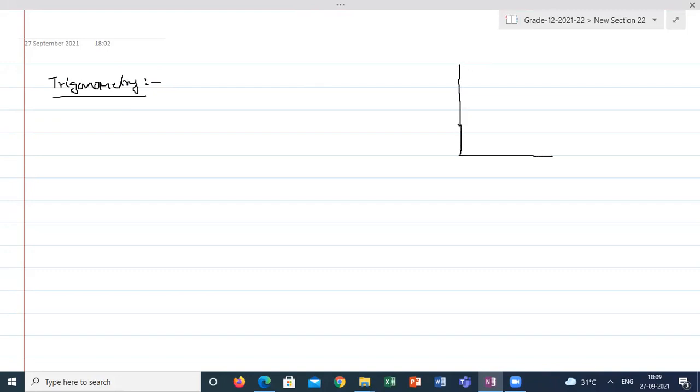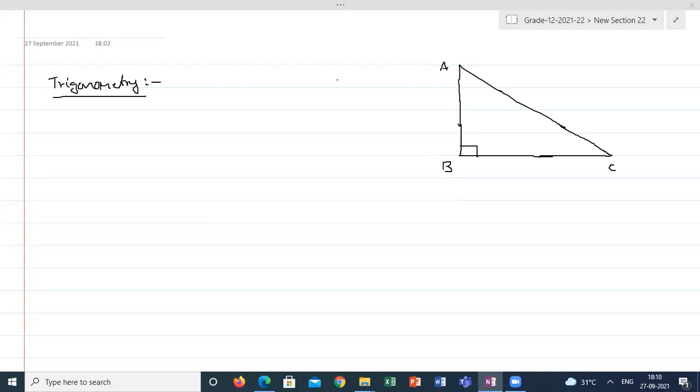If I am asking you to explain different parts of the right angle triangle, how will you explain, students? If I am saying ABC is a right angle triangle, at B it is right angle. What are the different parts of the right angle triangle? Students, please. Vaishnavi, can you?